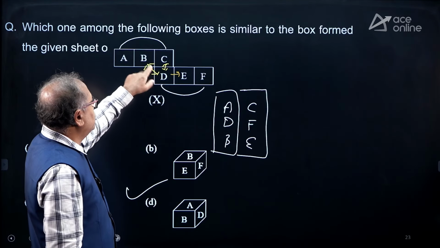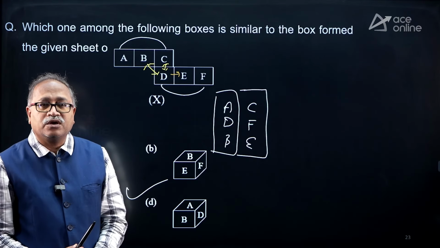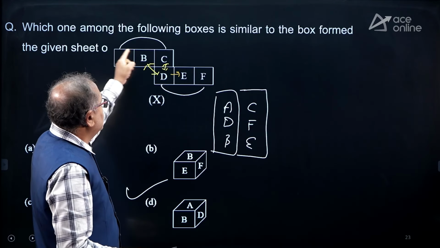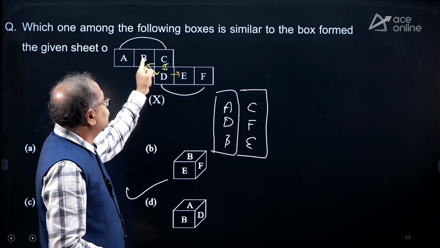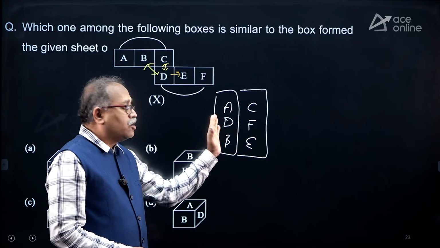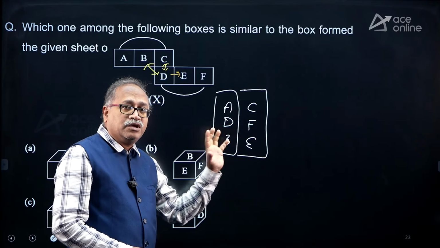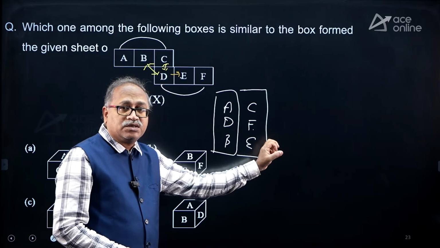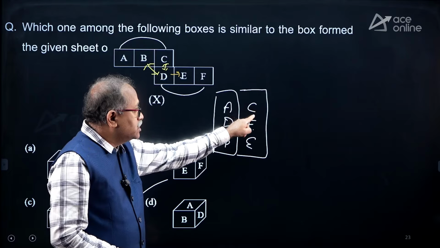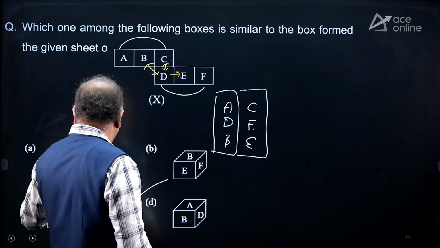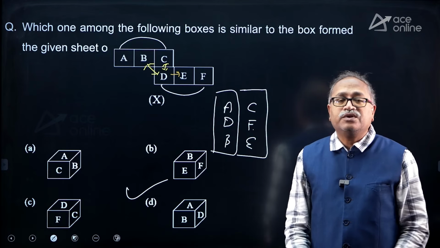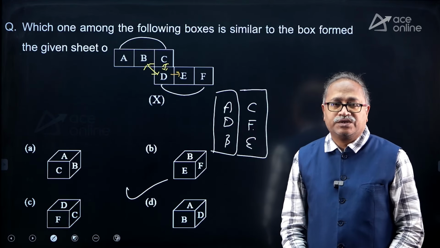I thought I can only fix with this, so I was not able to do that. So, therefore, I went on to the very basic general method. So, A and C will be opposite, D and F will be opposite, B and E will be opposite. So, I made the note of opposites. So, all opposites, one side they will be adjacent, another side of opposite they will be adjacent. If I do not find A, D, B, then I will check C, F, E. Do we have anywhere C, F, E? No, I have C, F, D. That is how this folding part works.